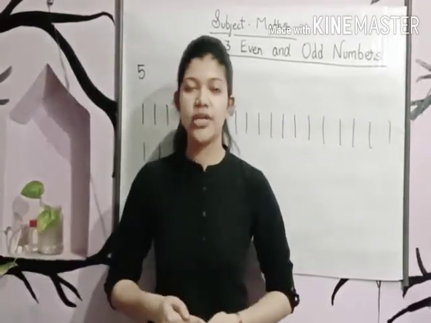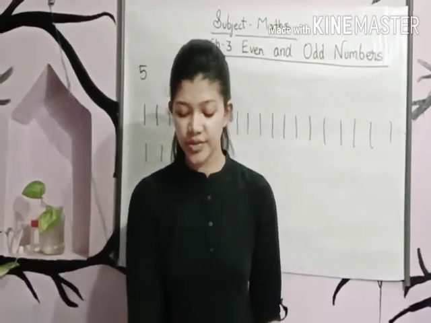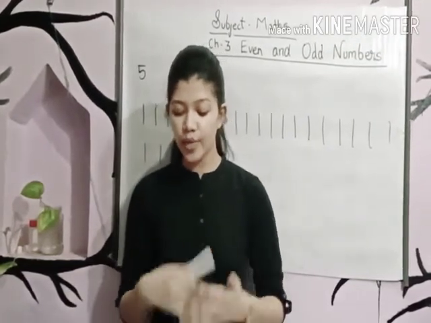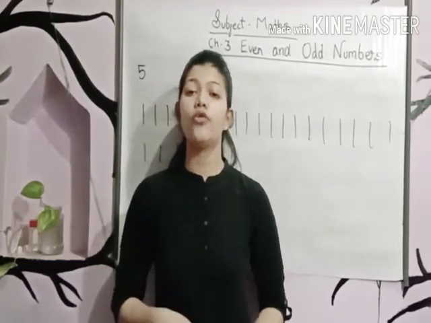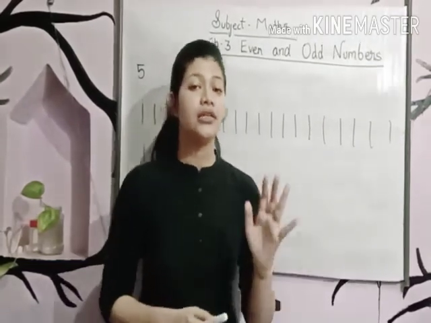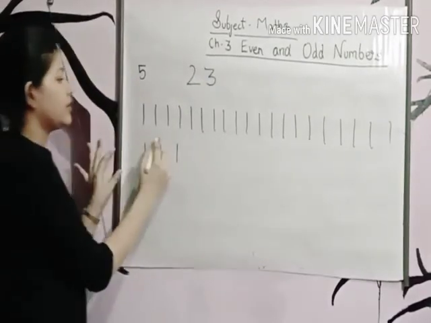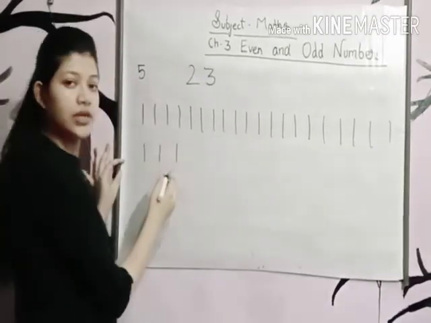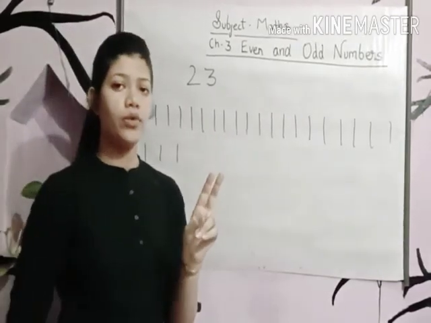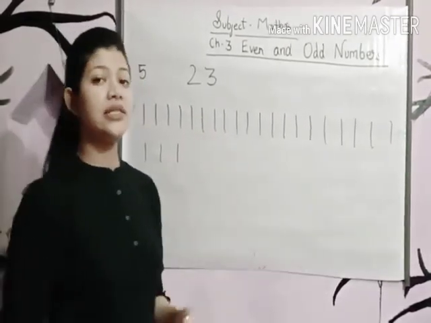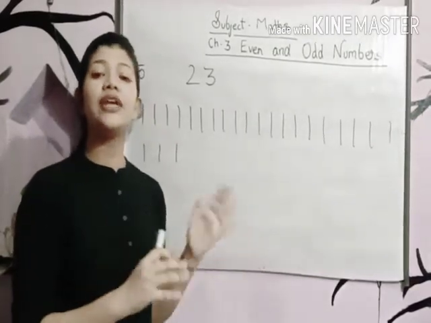In question number 5, Shivani has 23 pens and how many more pens does she need to make 15 sets of 2s? Look here, there are 23 pens. Now, if we make pairs of 2, how many more pens are needed to make 15 pairs?